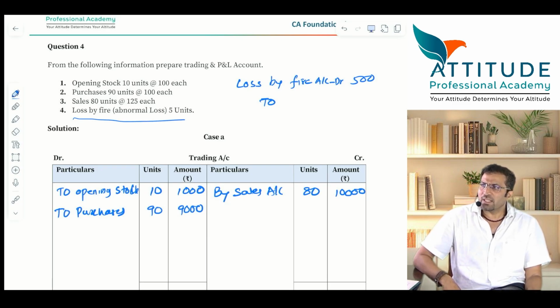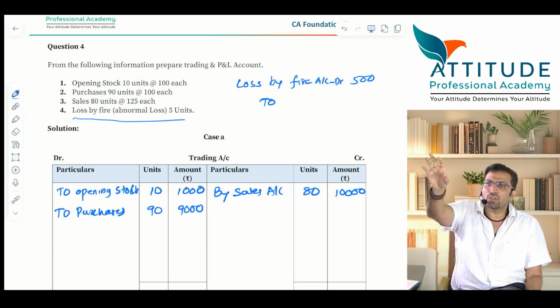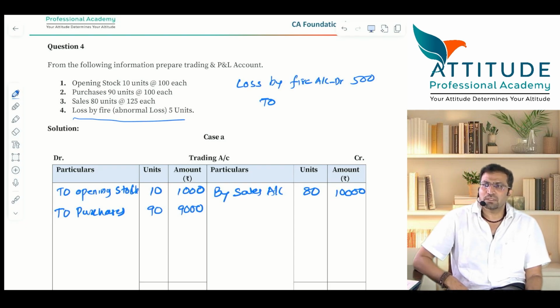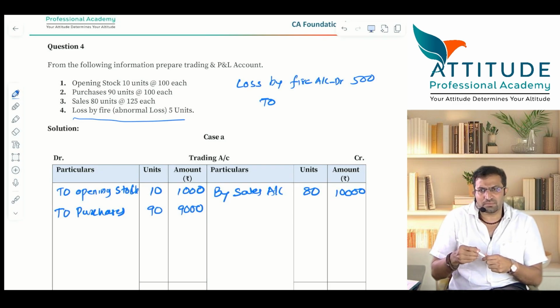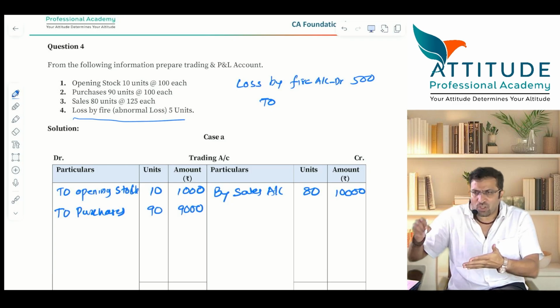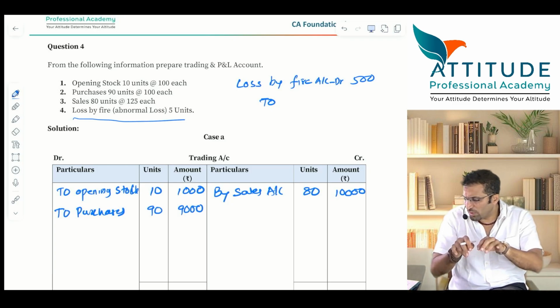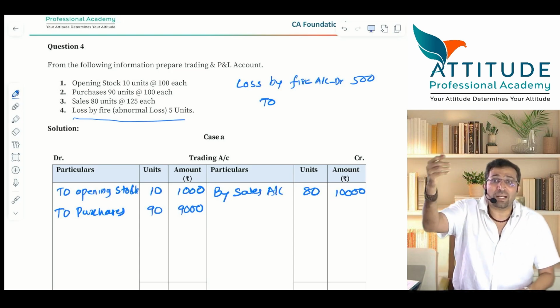Pranav is an accountant. He is not a bookkeeper. He is preparing the trading account, P&L account, balance sheet. Pranav starts preparing the trading account. He writes trading account debit to opening stock. He passes the entry. Then trading account debit to purchases. He passed that entry.